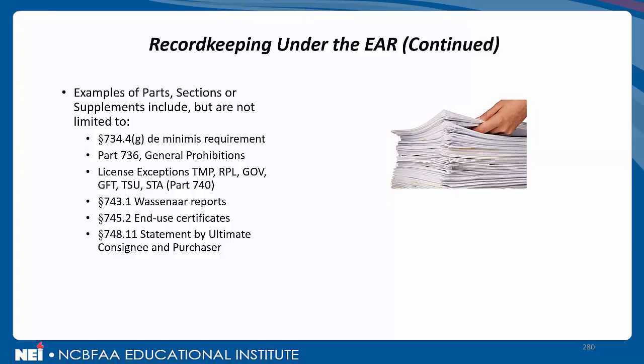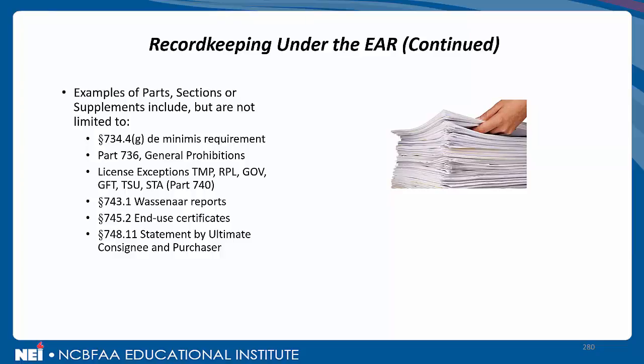Definitely license exceptions TMP, RPL, GOV, GFT, TSU, STA, coming out of Part 740, as well as some reports and certificates we see in the last 3 sub-bullet points. Part 743.1 Wassenaar reports, Part 745.2 End Use Certificates. We talked about that. Part 748.11 Statement by Ultimate Consignee and Purchaser.